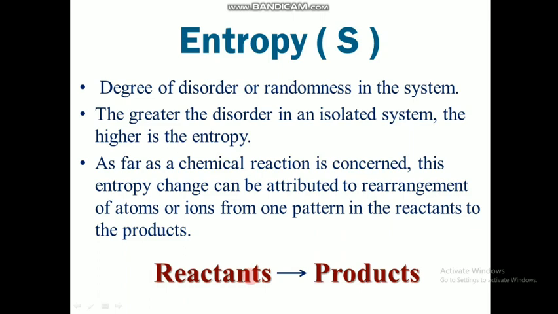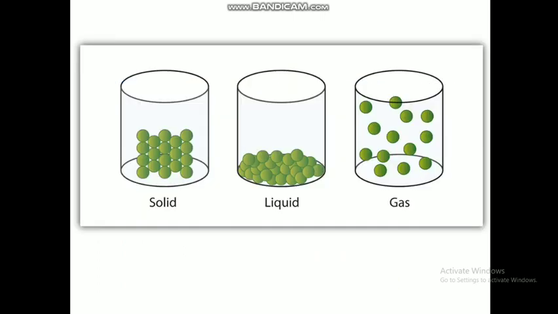So in any reaction, we can tell entropy like that only. We have to check the reactants, whether they are free to move, whether their entropy is high or low, and then we have to see the products, what is the condition of entropy on that side. If the entropy is more on the product side, then we can tell it's a spontaneous process.